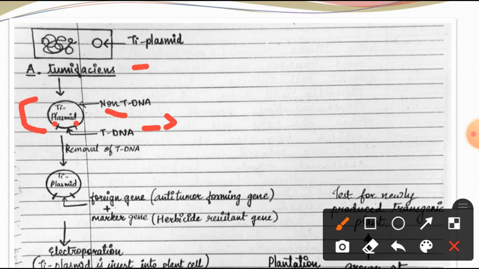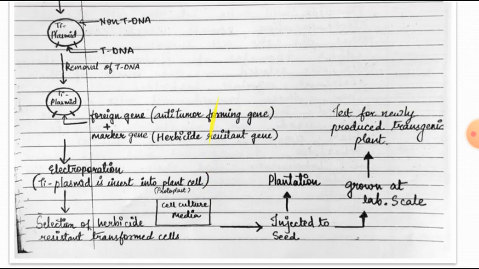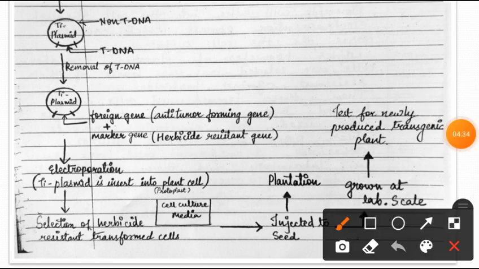With that foreign gene we add a marker, a herbicide resistant gene, through which we can note whether our cells have been transformed or not. Here the selectable marker is used as a herbicide resistant gene, through which we can know whether our cells have been transformed. The transformation of cells is done by electroporation.